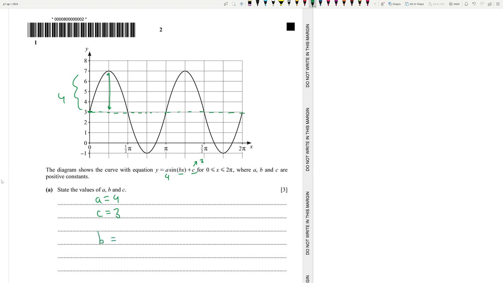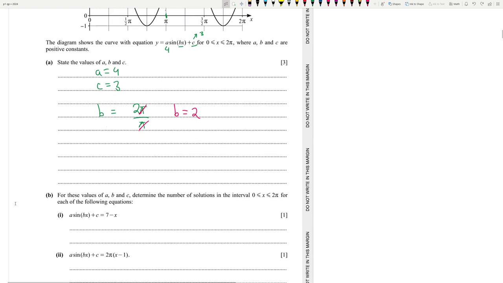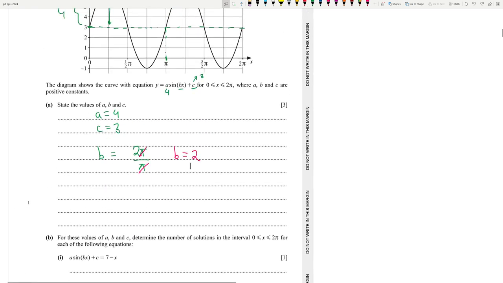B will essentially be 360 degrees or 2 pi divided by the period, the angle taken for one complete revolution, which is pi. So what do we get? B is equal to 2. The 2 pi will be fixed, and the denominator will be the radians taken for one complete revolution, essentially. Next, for these values of a, b, and c, what is the final answer? It is basically 4 sine 2x plus 3.